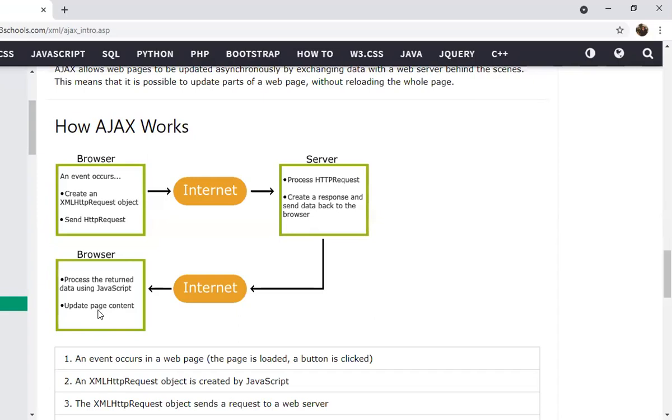Yes. So here, the focus we need to give is on creating the objects, right? So here, object means parts of the web page. When we talk about an entire web page, the web page can contain a number of objects. Instead of loading the entire website or entire objects, we can only focus upon a particular object whose data we want to manipulate, or whose data we want to get updated. So using Ajax, we can request modification of only such an object and send it to the server.